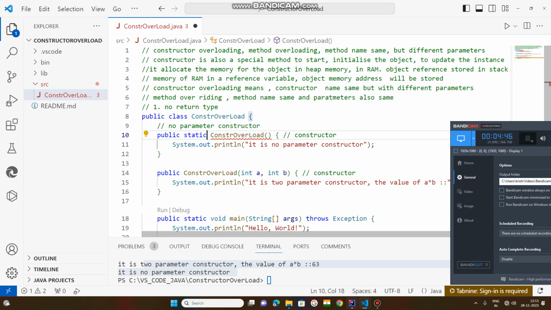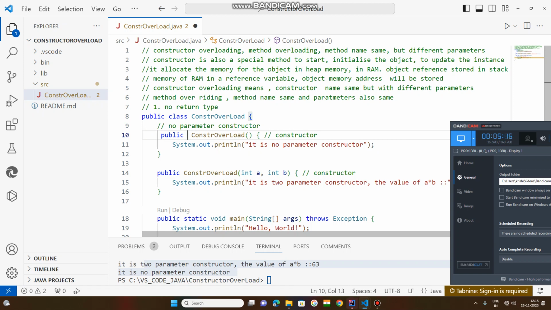This is okay. I can use protected also. This constructor can be protected. No issue. I can use it as private, there is no issue. The compiler will indicate a lot to you while writing the code if you do anything wrong. So now we need to keep one public keyword.